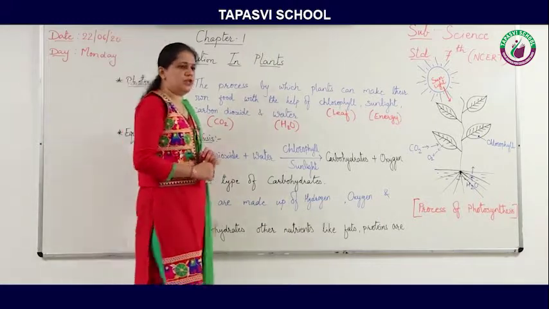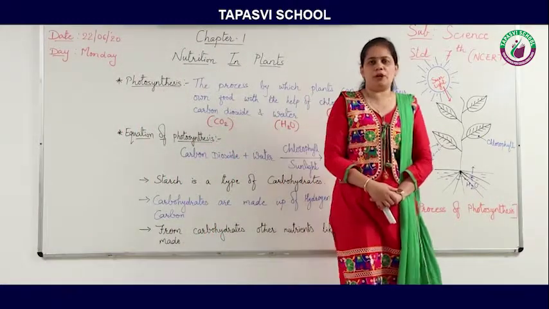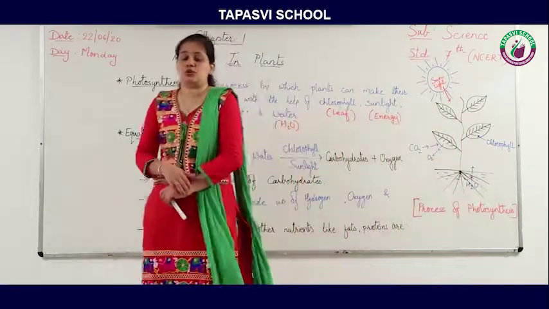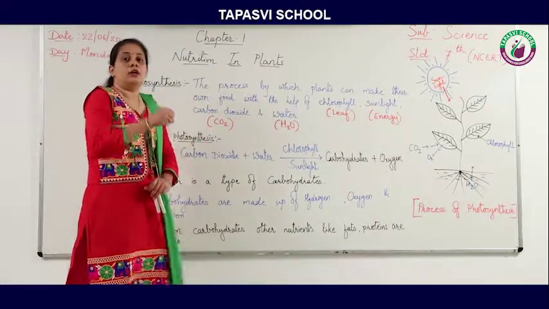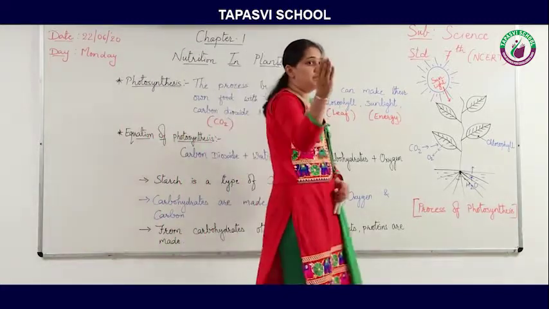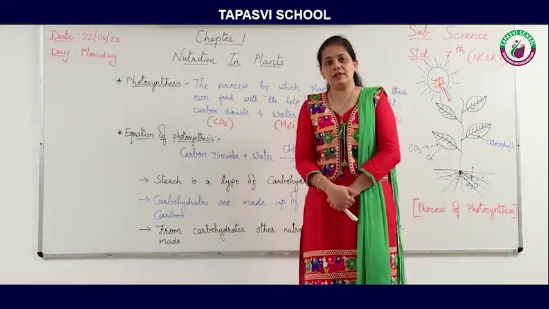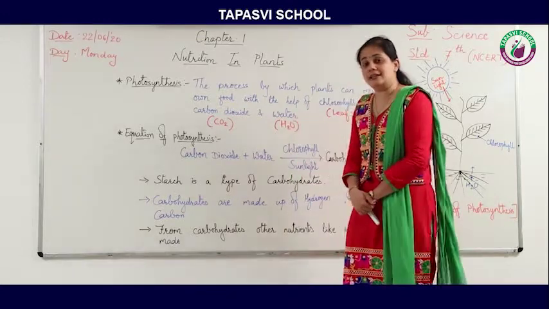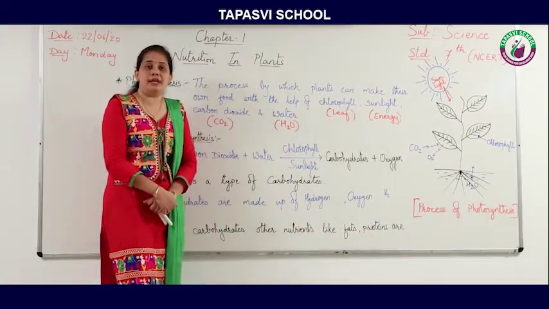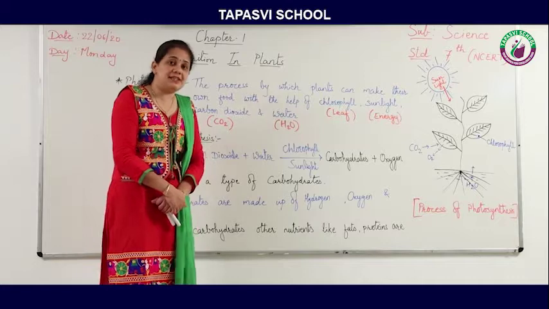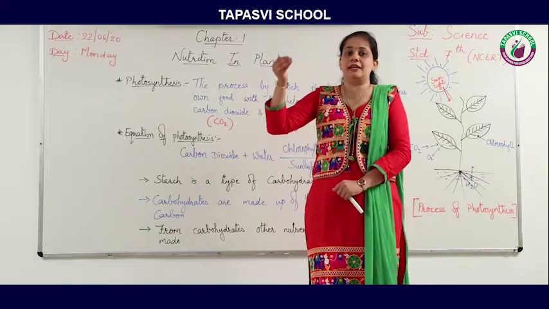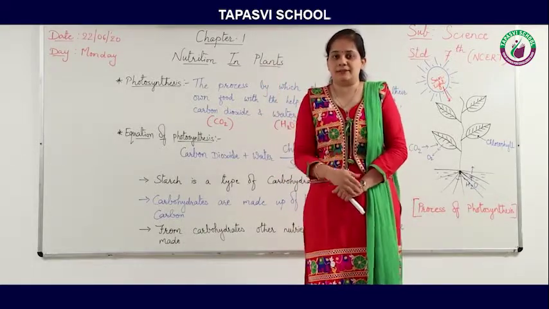So again there is a question: ma'am, how will plants take water? As we know, the roots are in the soil, and from the soil roots will absorb this water. So this water will reach the leaves. How will it reach the leaves? Yes, the answer is that in plants there are pipe-like structures known as vessels. Through these vessels, water from the roots will reach the leaves of the plants.